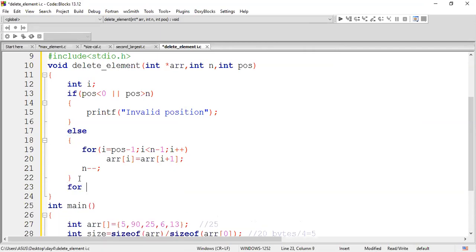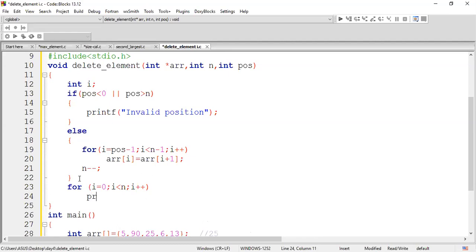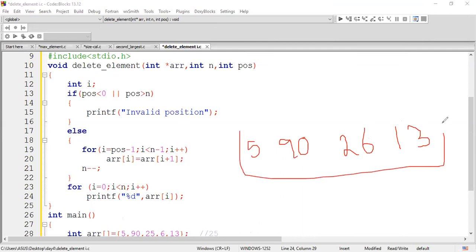I can mention: for I value assigned 0, I less than my n value, followed by I plus plus. And here I'll mention printf percentage %d, comma array of I. So look at here. I take the values 5, 90, 25, 6 and 13. This is the value I have taken, isn't it? This is the array we have here. So what is the position passed? The position passed here is 2.